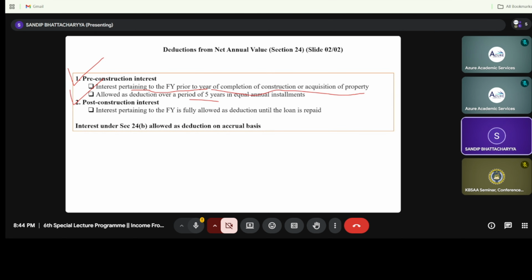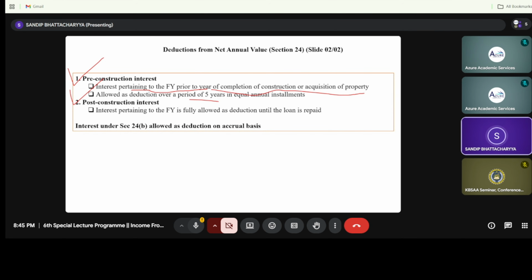Why 5? Because as per the Income Tax Act, the acquisition or construction should have been completed within 5 years from the end of the financial year in which the loan was taken. So if your total pre-construction interest is rupees 1 lakh, 1 lakh divided by 5 years, for each year we will get 20,000 benefit. This is called pre-construction, and this benefit will be available up to 5 years.